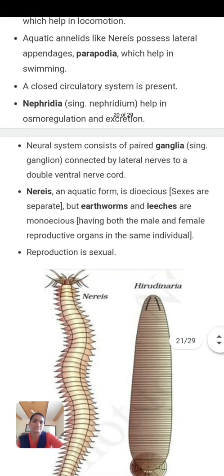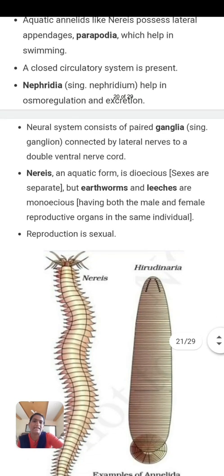The neural system consists of paired ganglia connected by lateral nerves to the double ventral nerve cord. This character was also newly introduced in this phylum. That is, the nervous system is in the form of ganglia.